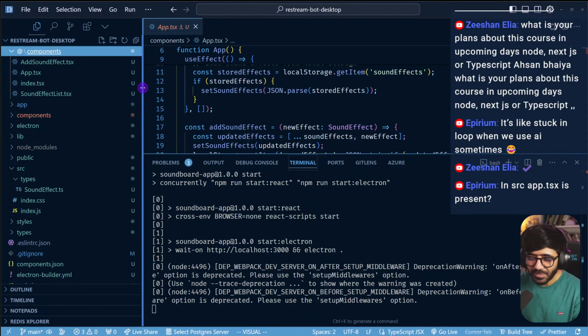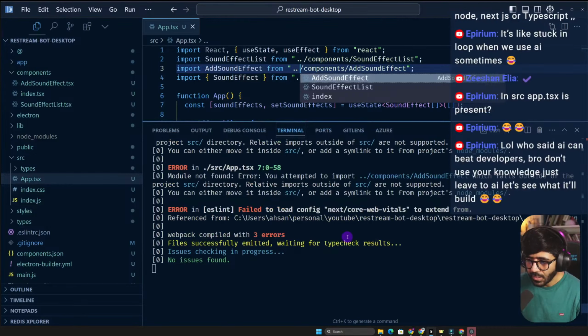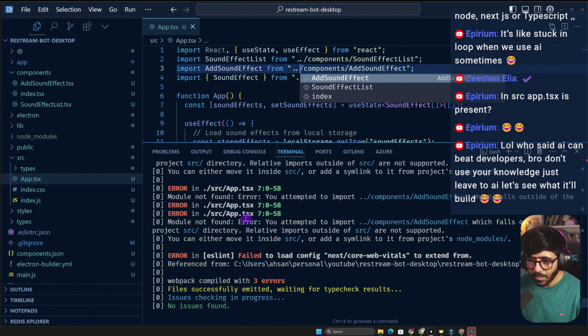Let's move it here. Okay. Now we have components as an issue. So we actually go and do this, and then we do this. Okay. Now we have some progress. So now it says component sound effect list, blah, blah, blah, which no issues found.